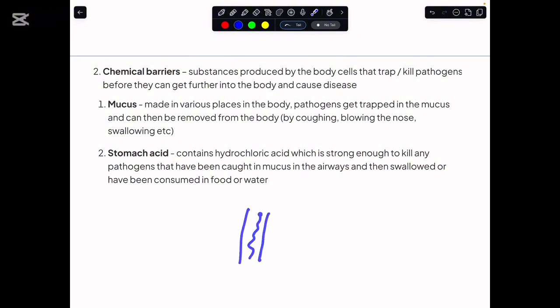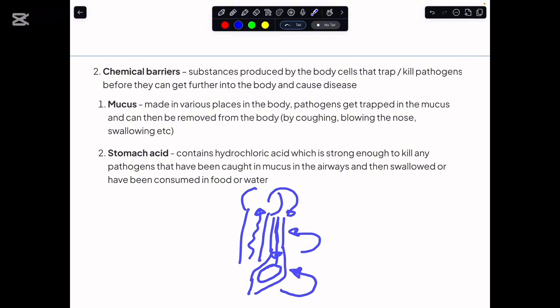From the trachea, the mucus that has the pathogen is moved upward, and when it lies inside the pharynx, it is swallowed and taken into the stomach with the help of the esophagus. So this is how the mucus brought from the airways with the pathogen gets digested by the hydrochloric acid within the stomach.